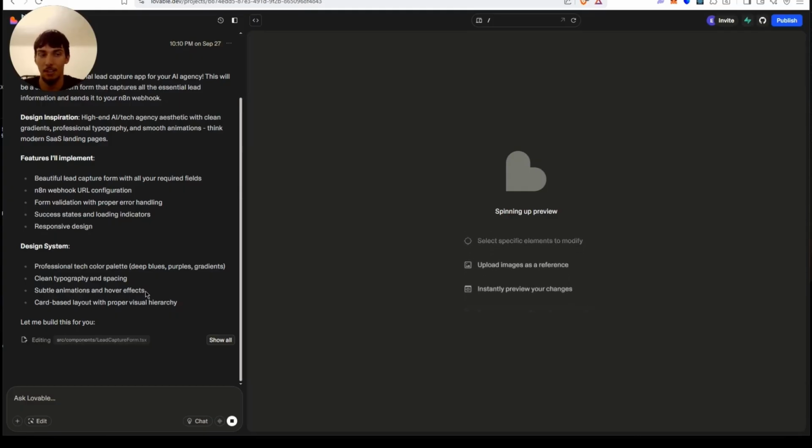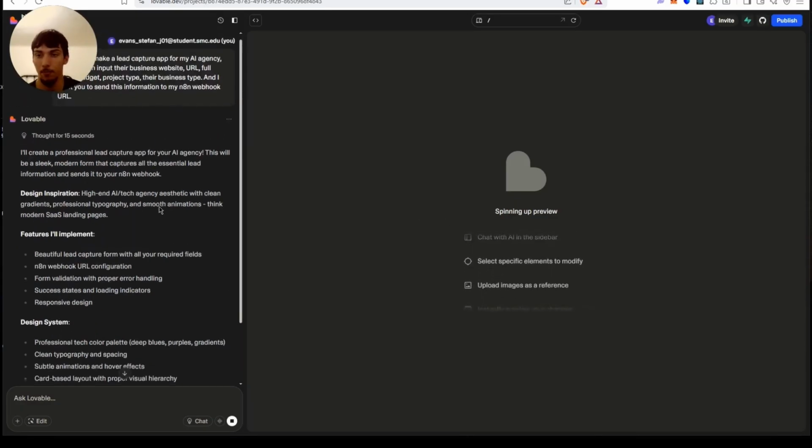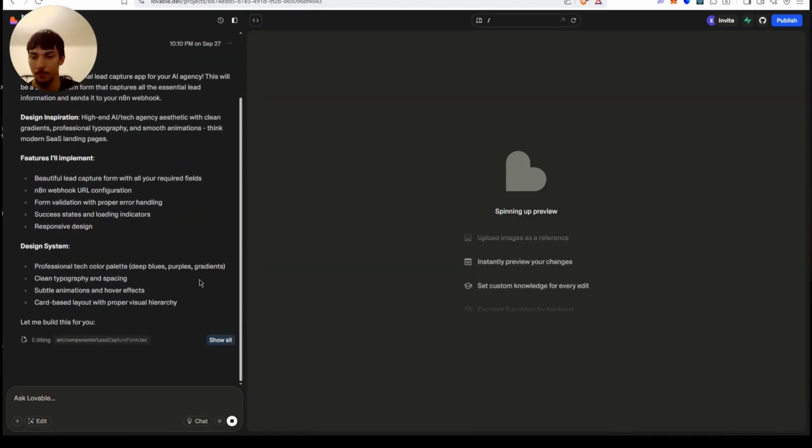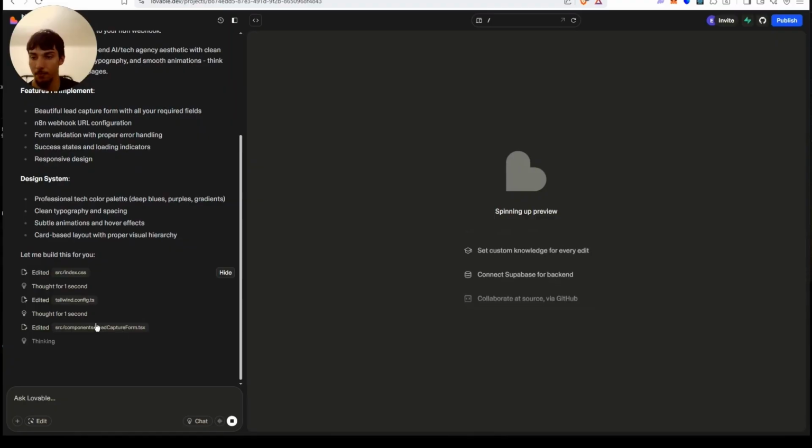It might ask us for the n8n webhook, or it'll just input it here and then we can fix that so it's in the back end, not in the front end, so no one can really see your webhook. I'll be showing you guys how to make it secure so people can't just access your API keys and stuff in the HTML, you know, in the inspect. Okay, so it should be done soon.